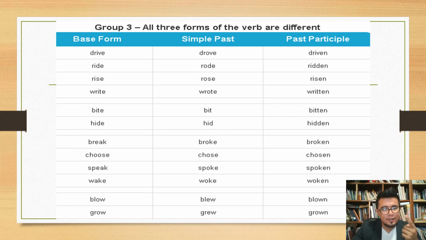For example, drive, drove, driven, ride, rode, ridden, rise, rose, risen, write, wrote, written. If you see, there is a rhyme in this song that I just did to show us that we can learn them so easily. It doesn't matter if it's in the third, the second, or the first group of verbs.